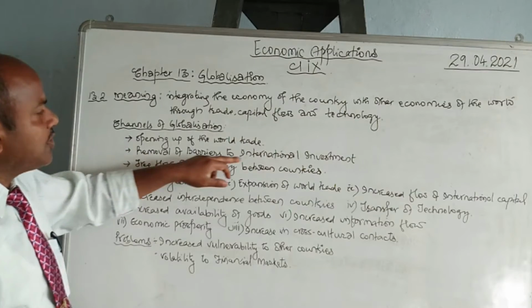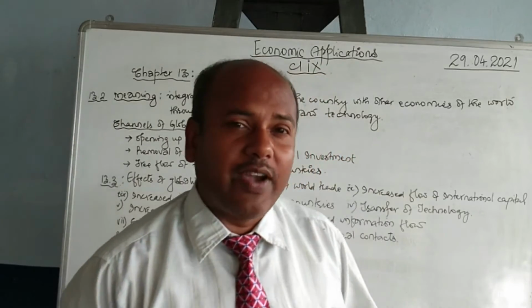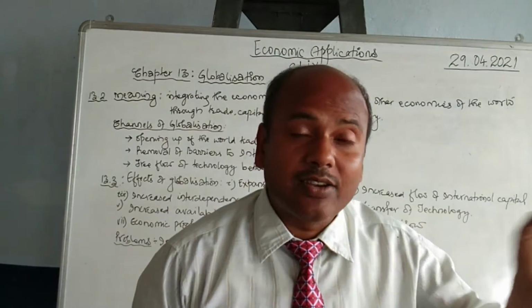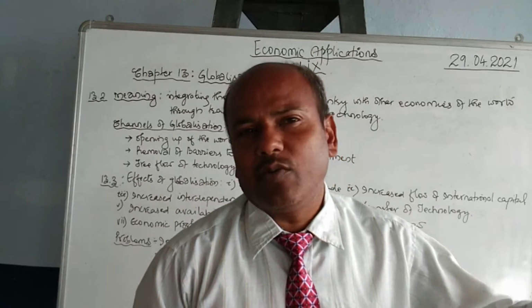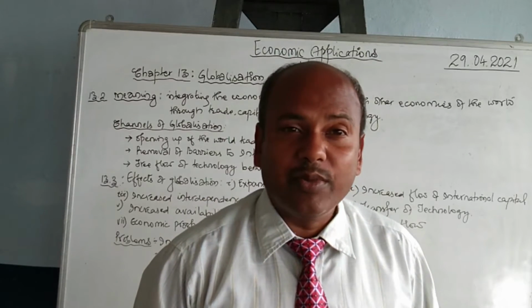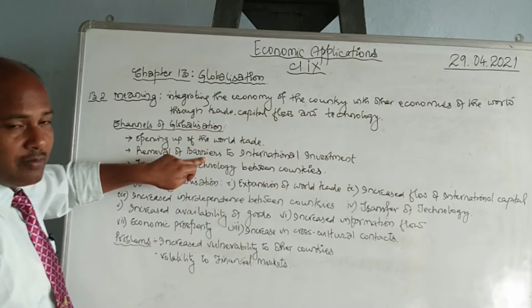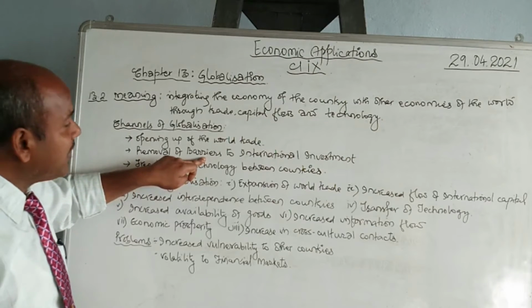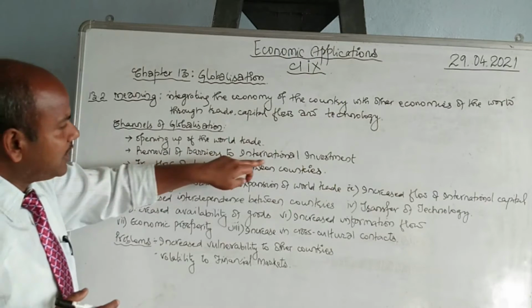Next is the removal of barriers to international investment. If I am an Indian and if I want to invest in another country, I cannot simply do that. I'm not allowed to do that unless that government allows me to go and invest my money there. Similarly, if an American wants to come to India, he will do so only by seeking permission from the government of India. So, when there is globalization, there will be no barriers. Barriers means obstructions imposed by the government. There is free access. So such kinds of barriers are removed in international investment.